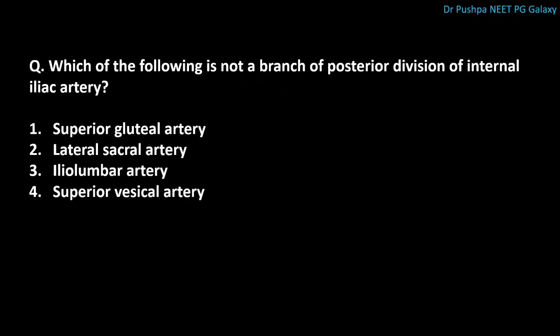Next question is, which of the following is not a branch of posterior division of internal iliac artery? The correct answer is superior vesical artery. This is a branch of anterior division of internal iliac artery. The other three options are the branches of posterior division of internal iliac artery. What are the other branches of anterior division?